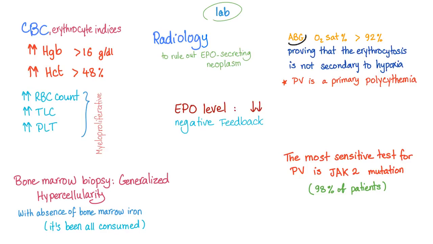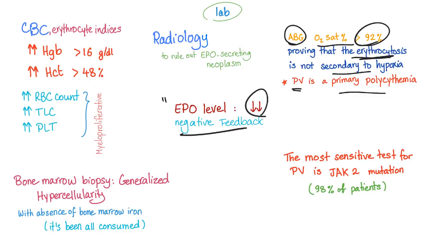Remember that? So, in polycythemia vera, there is no hypoxia. It's a primary cancer. So oxygen saturation is normal and it's more than 92%, proving that the erythrocytosis is not secondary to hypoxia. Polycythemia is a primary polycythemia. EPO level in the plasma is going to be low. It's called a negative feedback. If you have lots of red blood cells, why bother secrete EPO? Good question. The most sensitive test for polycythemia vera is JAK2 mutation, hands down. 98% of patients with PV have JAK2 mutation.